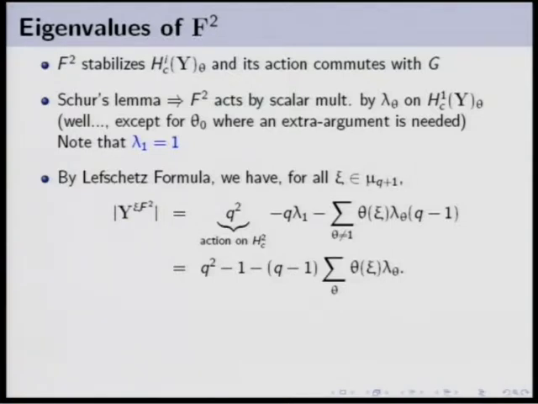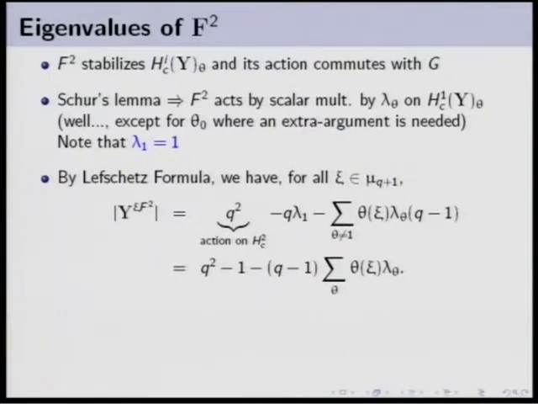So you see that if we are able to compute all this cardinality by another method, then we will get all the lambda thetas because, well, this is a linear system of equations whose matrix is just the character table of a cyclic group. So this is an invertible matrix. Well, so we need to compute the fixed points under xi f square of y. So let's do it. That's not so difficult.